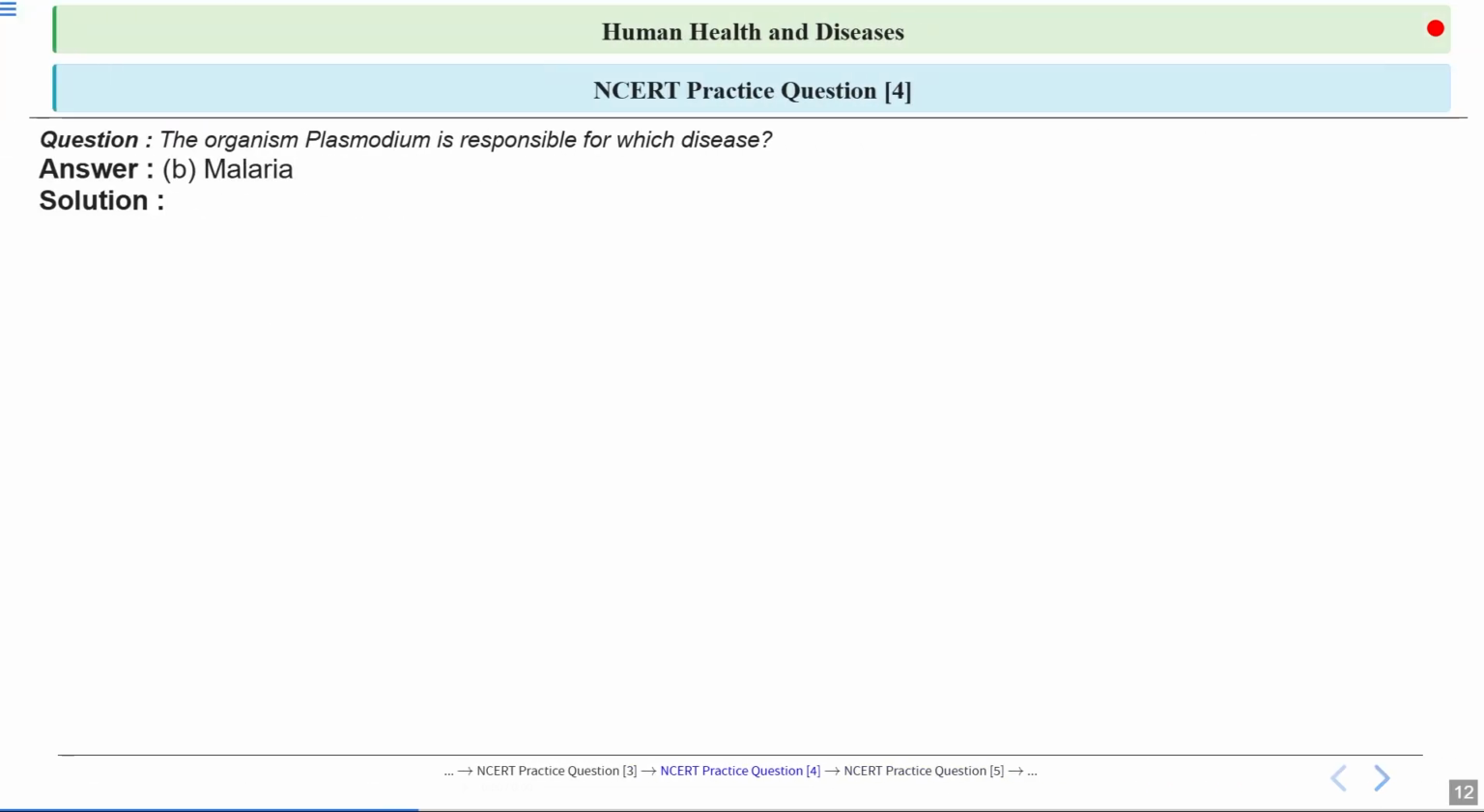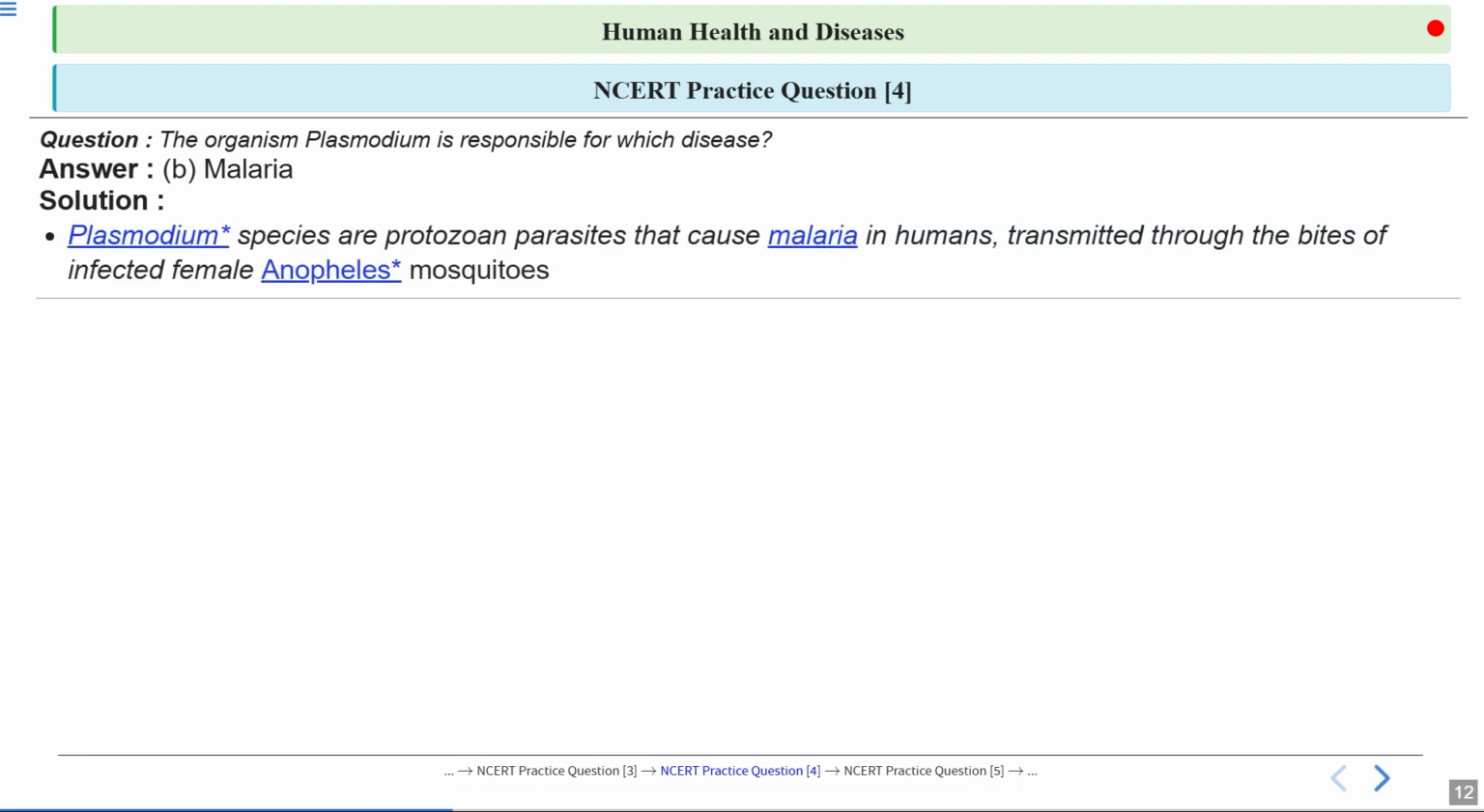Option number B, malaria, is the correct answer. So Plasmodium, this is a protozoan. It is a single cell parasite that causes malaria, which is a very serious disease in humans. And the vector for this disease is the female Anopheles mosquito, which is infected by this pathogen Plasmodium.